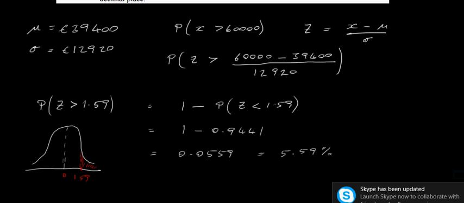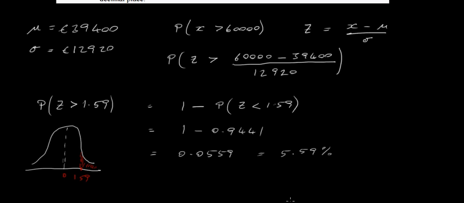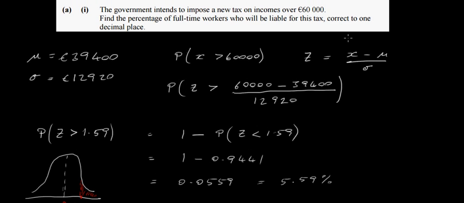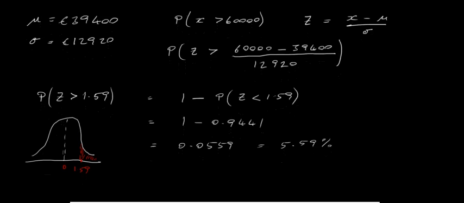Okay, just get rid of this thing. Okay, there you go. Now this is 5.59%. So there's a 5.59% chance of appearing in this part, of earning more than 1.59 standard deviations above the mean. So just to go back to the question again, it says to give the answer correct to 1 decimal place. So it's always important to go back and, once you have the answer written down, go back and read the question again just to make sure you have the answer written in the way that's actually required.